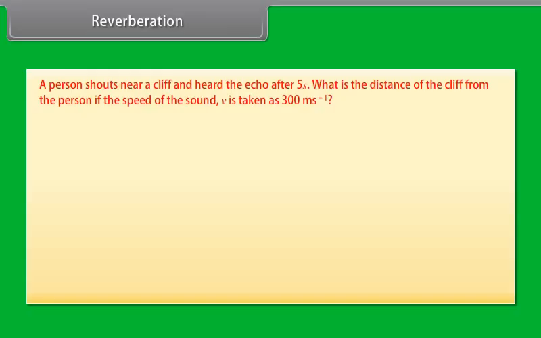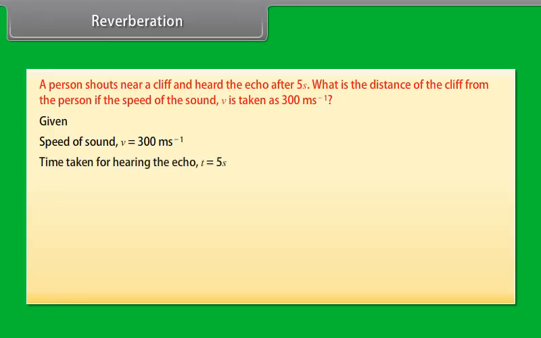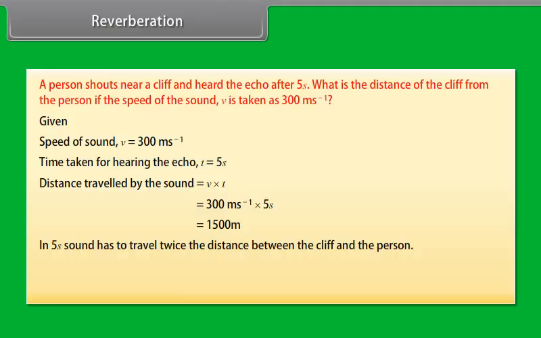Let's now solve a problem. A person shouts near a cliff and hears the echo after 5 seconds. What is the distance of the cliff from the person if the speed of the sound, v, is taken as 300 m s^-1? Given that the speed of sound v is 300 m s^-1. Time taken for hearing the echo, t, is 5 seconds.